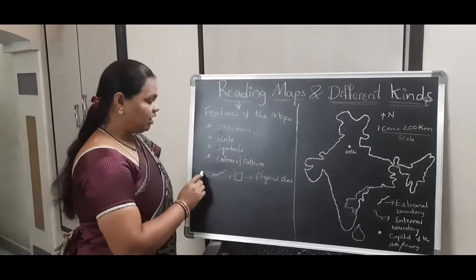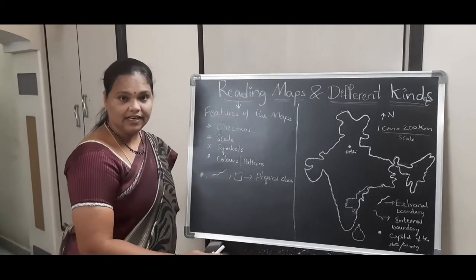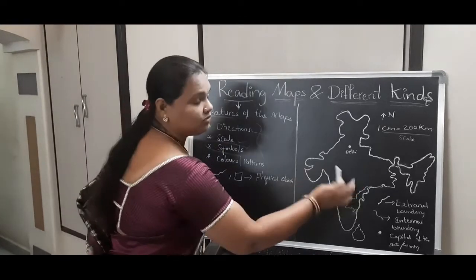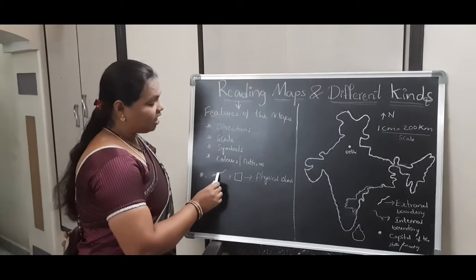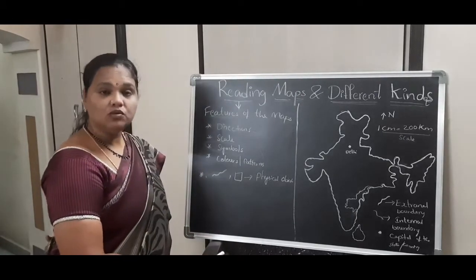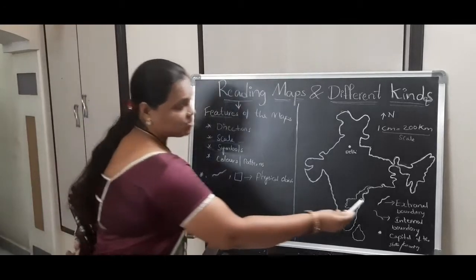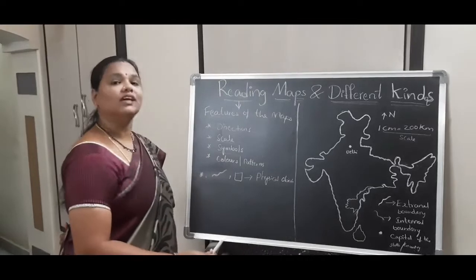Here, dotted, are you seeing this dot? This dot is representing the capitals of the states. And the line, are you seeing this line? This line is showing the external or internal boundaries of the country.